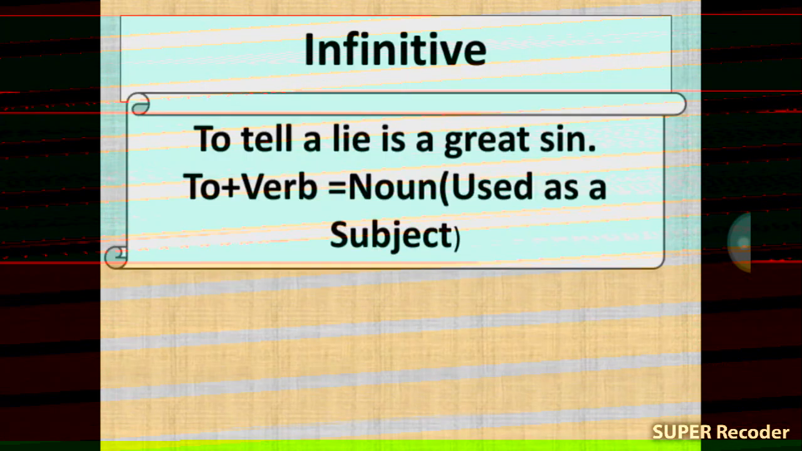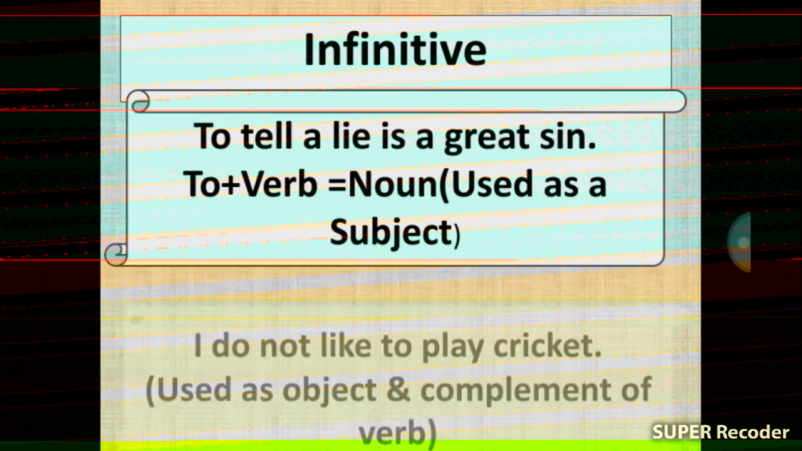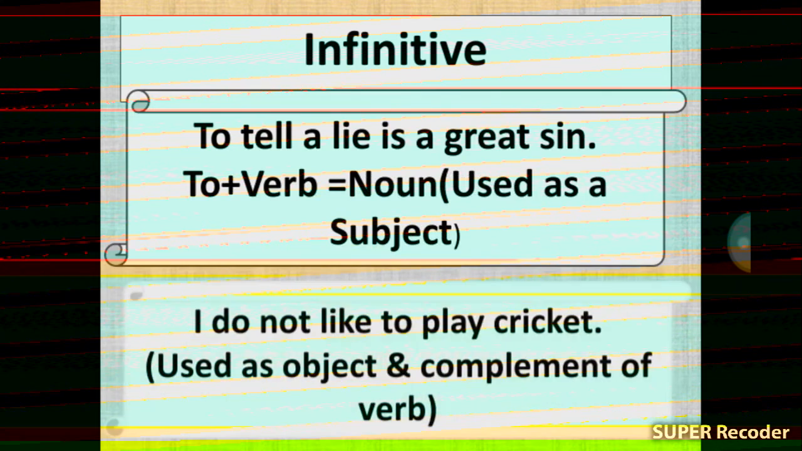Infinitive. To tell a lie is a great sin. To plus verb is used as a subject. I don't like to play cricket. Used as object and complement of verb.